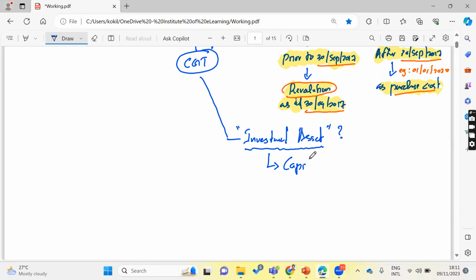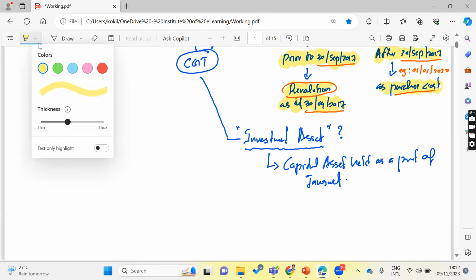Capital asset held as a part of investment, right? Any capital asset held as part of investment, yes, it is a capital investment asset, right? Then you have a problem.